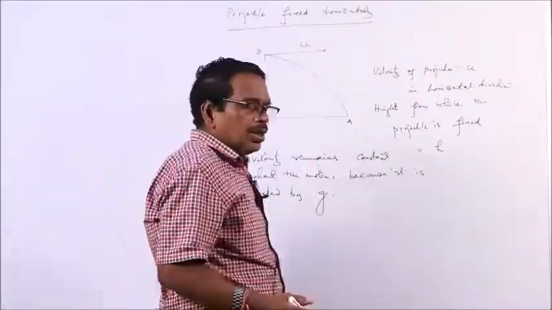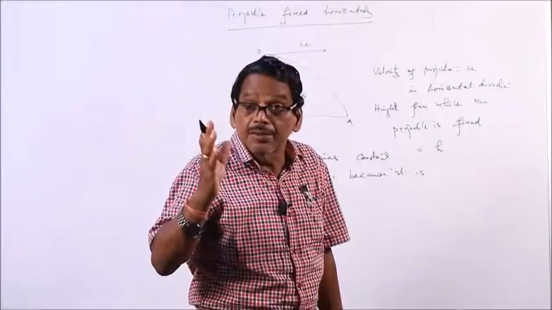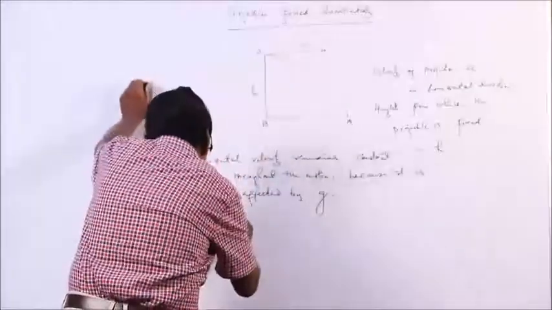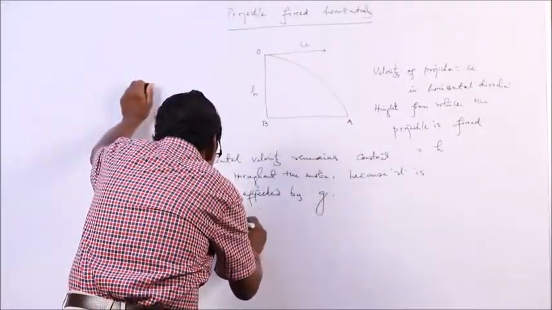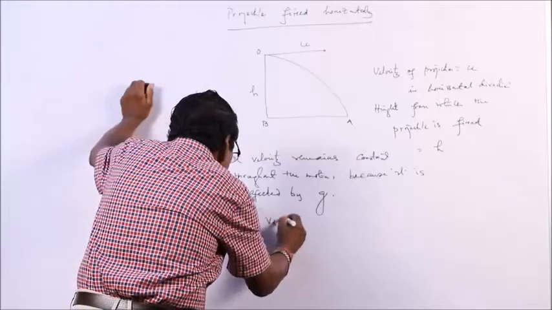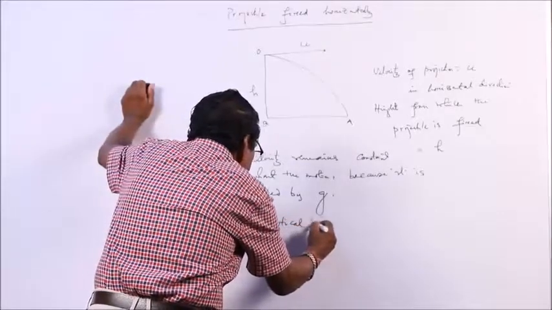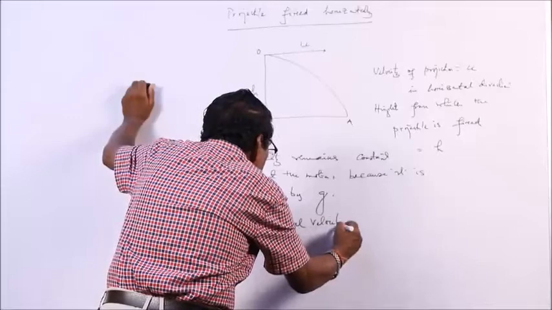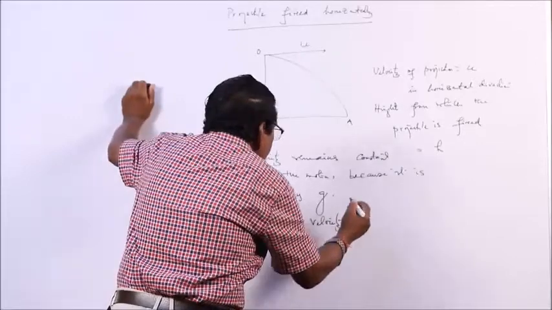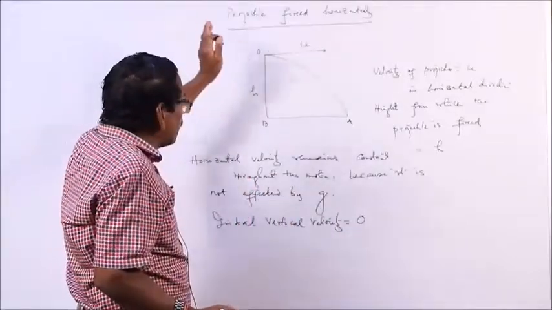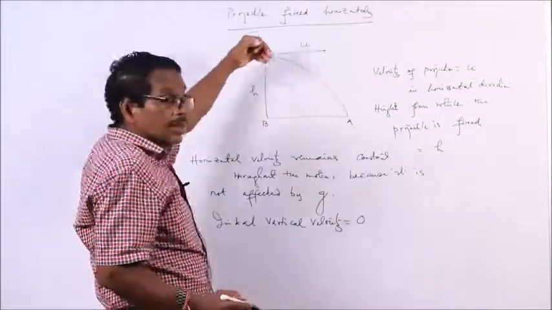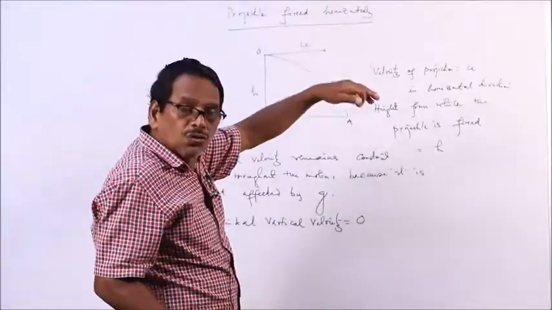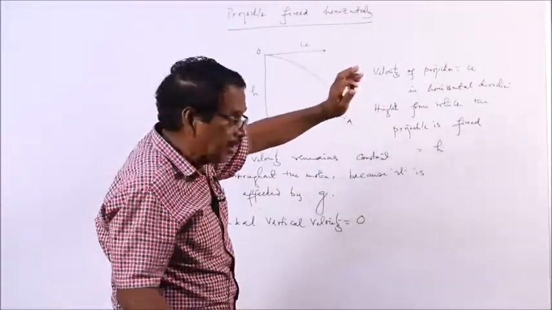So, the initial horizontal velocity is u, but what is the initial vertical velocity? Initial vertical velocity is 0. Initially the body does not have vertical velocity.